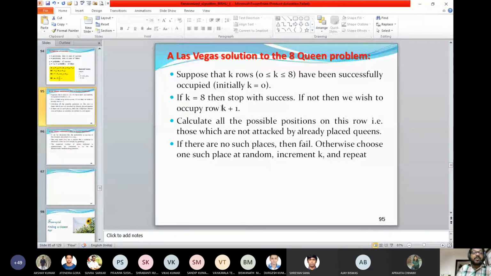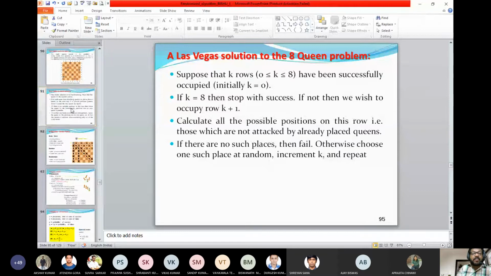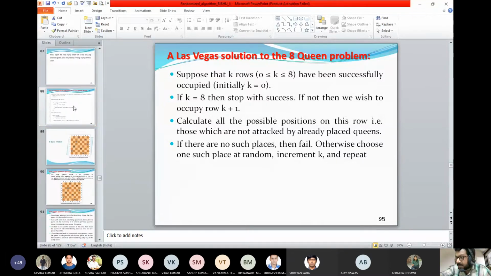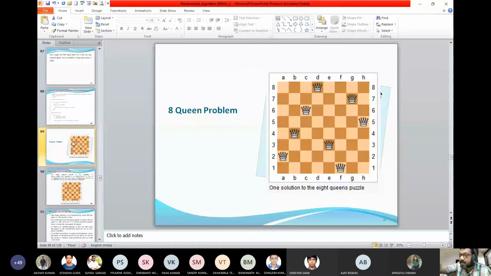But this is not the one framework of the randomized algorithm for this. Maybe Ajay will be discussing again how the probability of this algorithm works out. So two things you remember. One is the problem statement. I'm not writing it; I'll simply post the papers that are required. What is the problem statement for this randomized algorithm?